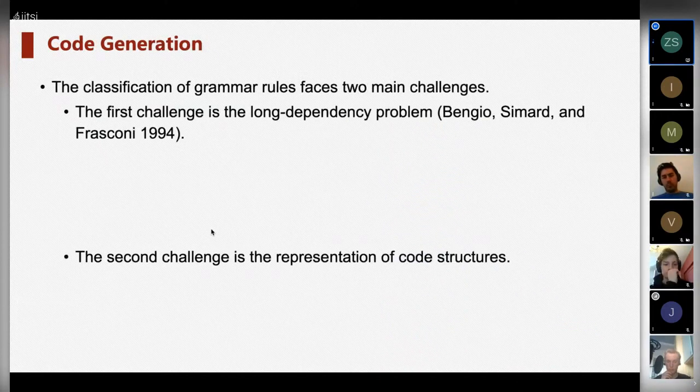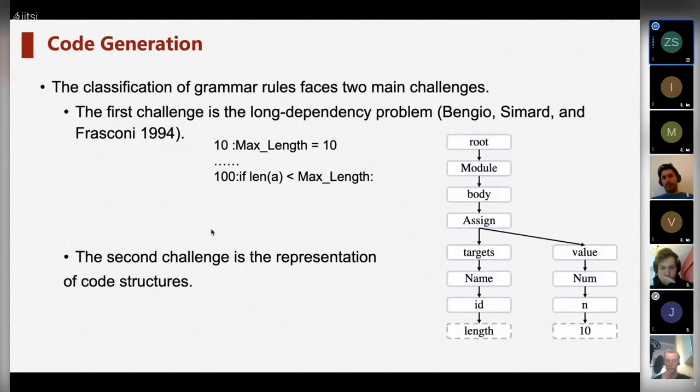The predicting of grammar rules, which is also the predicting of the target code, faces two main challenges. The first challenge is the long-dependency problem, where a code element, for example, a variable reference in line 100, may depend on its definition, which may appear quite far before, like the code in line 10. The second challenge is the representation of code structures.